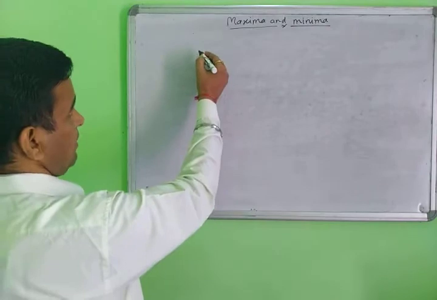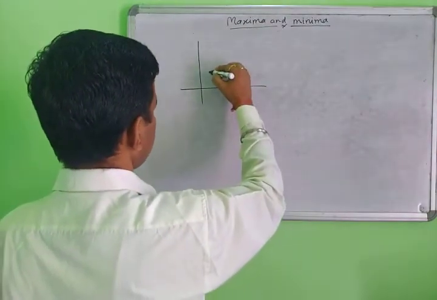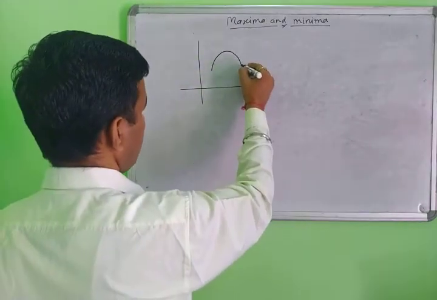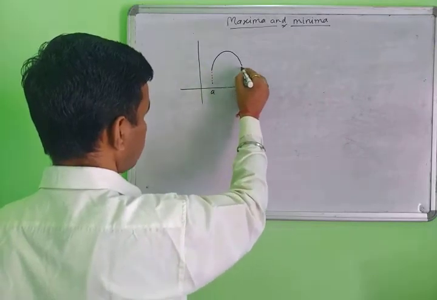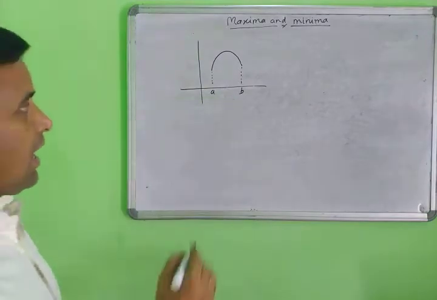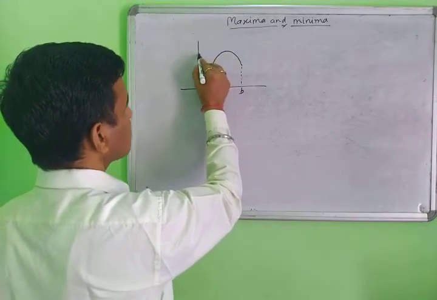What is the maxima? Suppose this is your curve. This is the limit of the open interval AB. This is the open interval AB, and at this point the function has the maximum value.